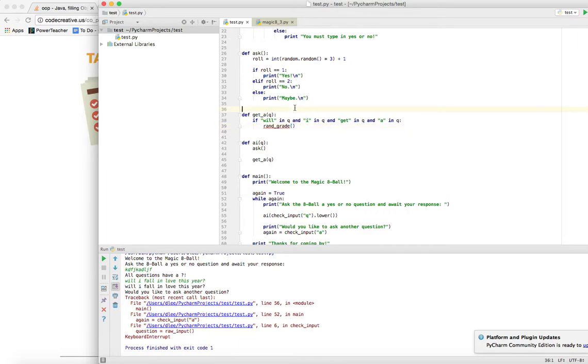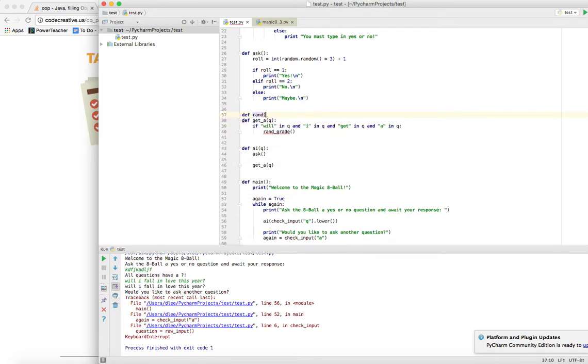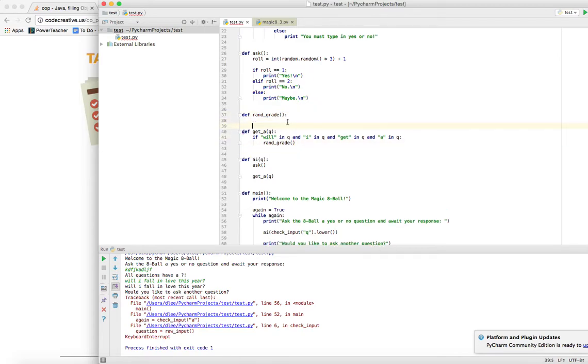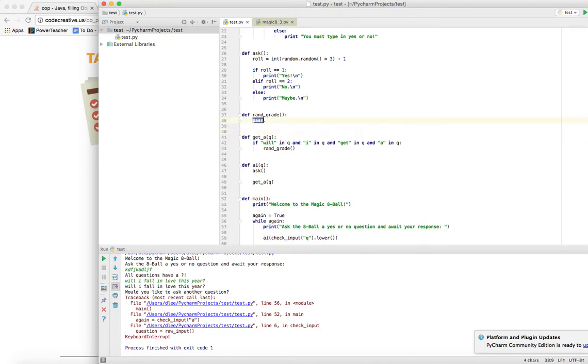And so maybe I can come up here and define it, def rand underscore grade, and of course rangrade needs the question, right? Actually, rangrade doesn't need the question, I don't think. Okay, and for now I'm going to put pass because I don't want to define it yet, but I still want this program to compile, right? That's what pass does. You could use that in any block of code, if statements, while loops, function definitions, right?